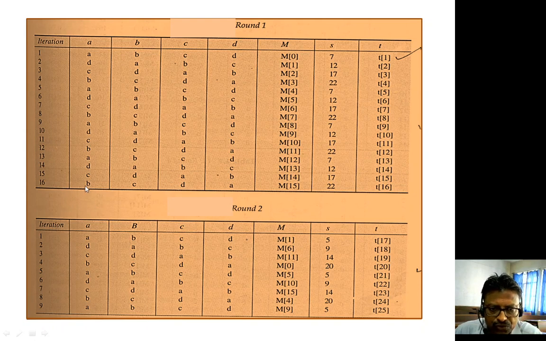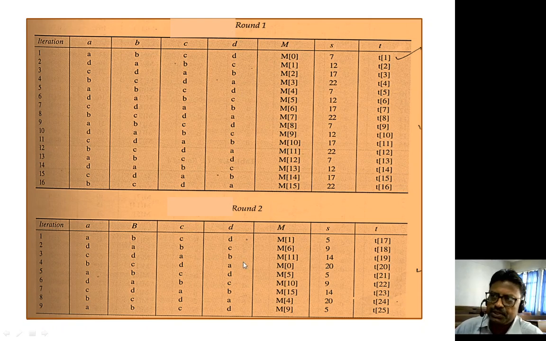But in round number 2, whatever value you are getting here, B, C, D, A, that will be the input to round number 2. This will be considered as A, this as B, this as C, and this as D. So in round 2, when we start the first iteration, it will be A, B, C, D, whatever is the value of that variable. Instead of M0, we will start with M1. Shifting is done 5, and then we will apply the 17th constant, and so on. So this is how round number 1 and round number 2 work.